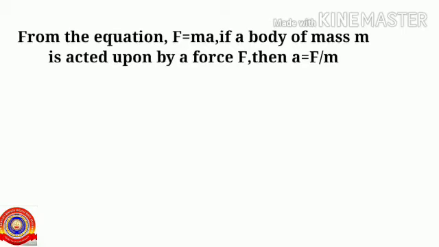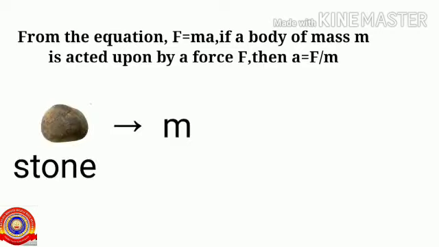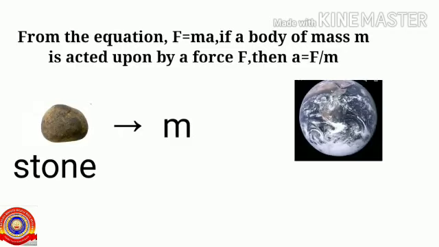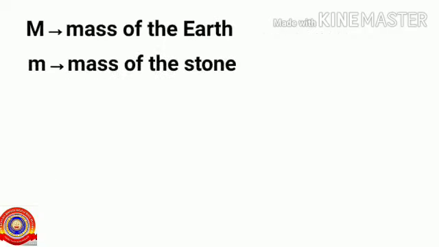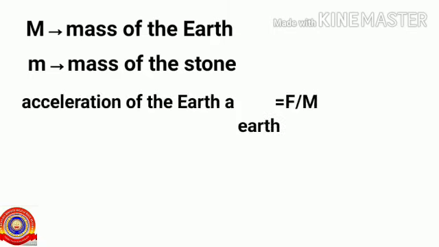From the equation F equals ma, if a body of mass m is acted upon by a force F, then acceleration equals force by mass, that is a equals F by m. So consider a stone of mass m falling down. What is the force of attraction between the stone and the earth? Let capital M be the mass of the earth and small m the mass of the stone.